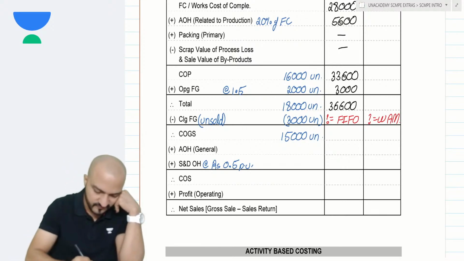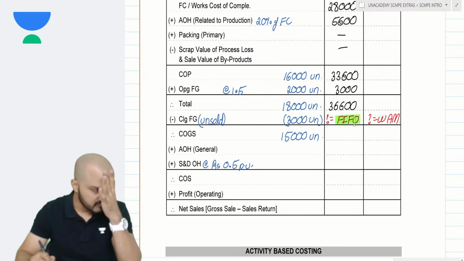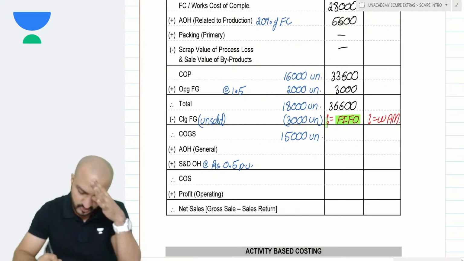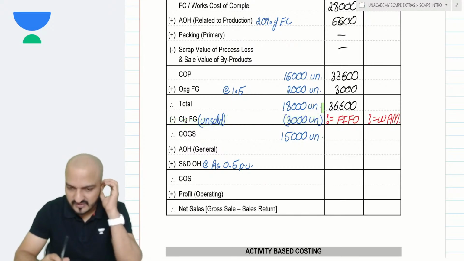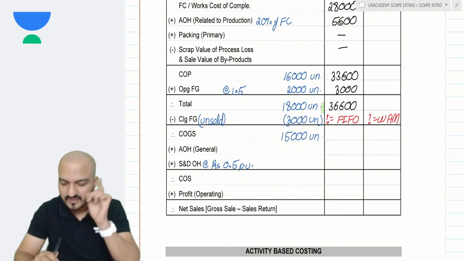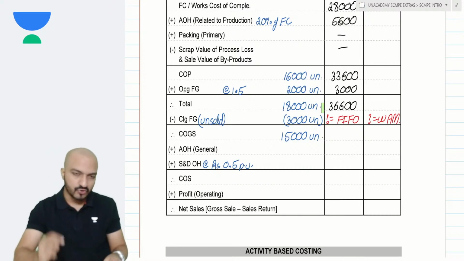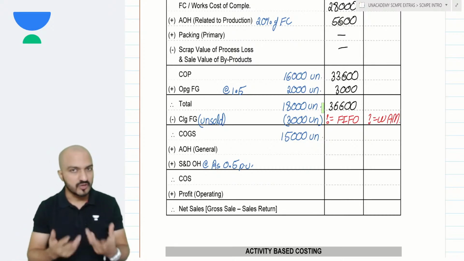What is the meaning of FIFO method? First in, first out means what? How should I do this valuation of unsold units? Yes, it means that you sell those units first, which you produced first. So first in, first out means that the units which are produced first are sold out first.